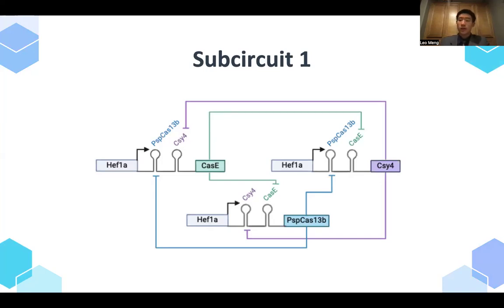And the idea of this is cross-suppression, where as long as one protein has a higher concentration relative to the others, it's capable of suppressing the other two proteins by cutting the mRNA. And this allows that protein to establish a steady state concentration.